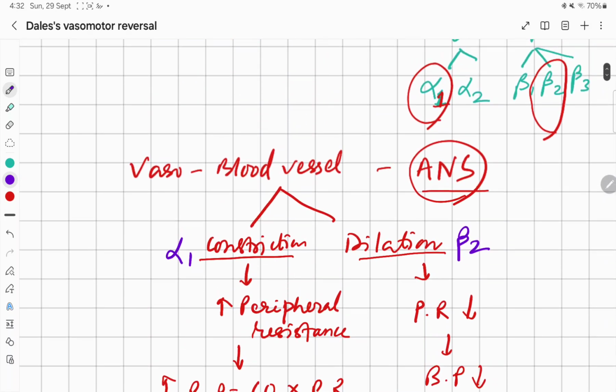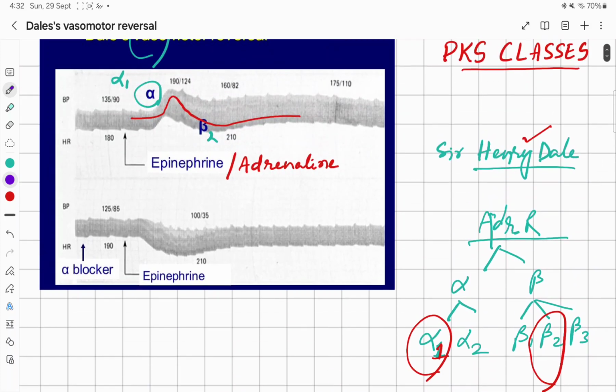So initially, when there is intravenous administration of adrenaline, there will be a rise in blood pressure caused by alpha 1 receptor stimulation, and when there is a fall in the level of adrenaline, the beta 2 receptors will be stimulated and there will be a fall in BP due to vasodilatation.